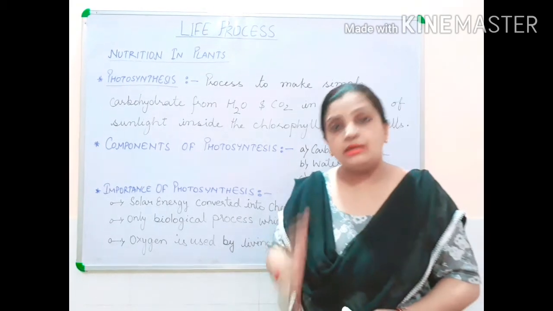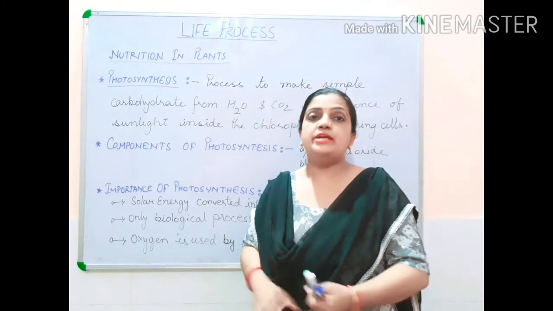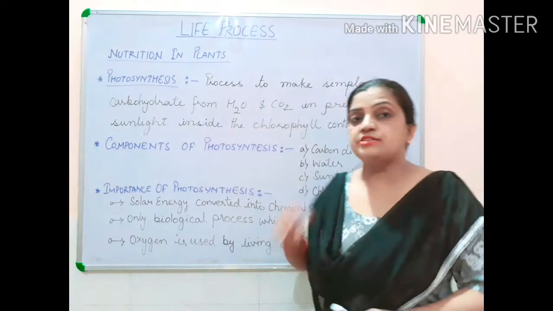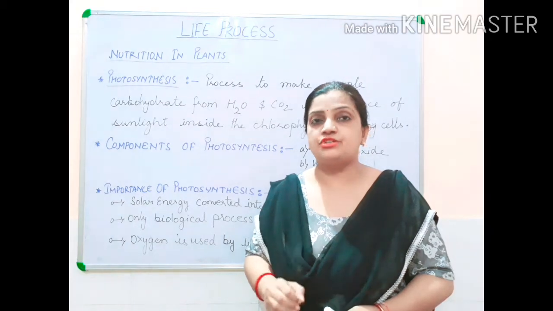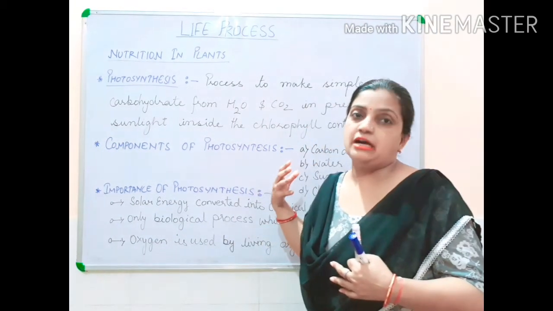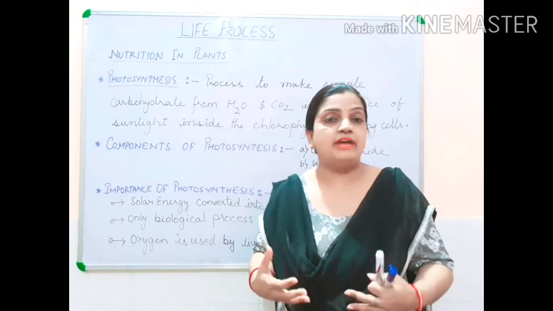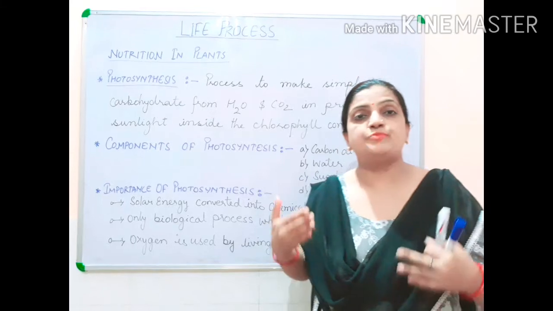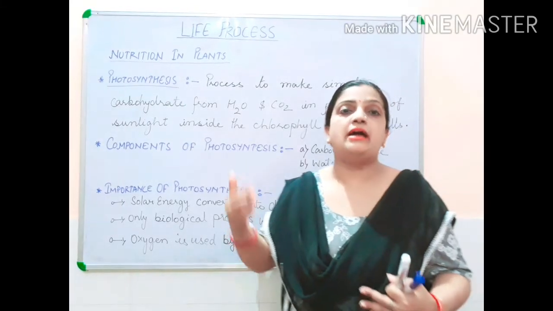It is the only biological process which produces oxygen. Photosynthesis is the only process during which oxygen is released during the manufacture of carbohydrate, simple sugar, and the oxygen which is produced is released into the atmosphere.